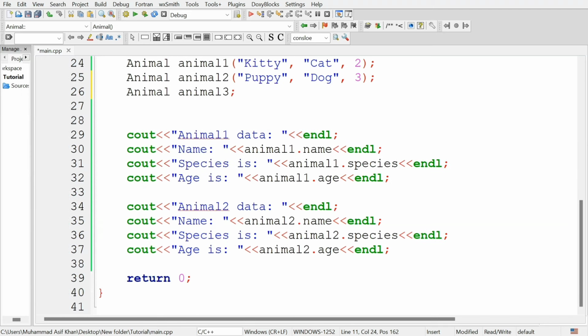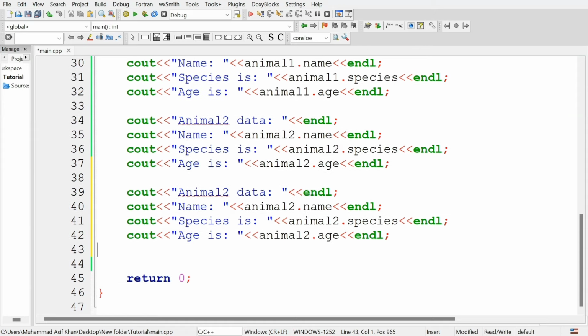Let's display the data of this animal3 object. Animal3 data, and display animal3.name, animal3.species, and animal3.age.